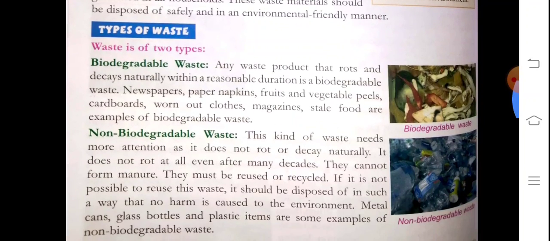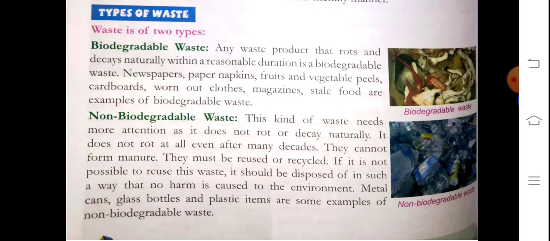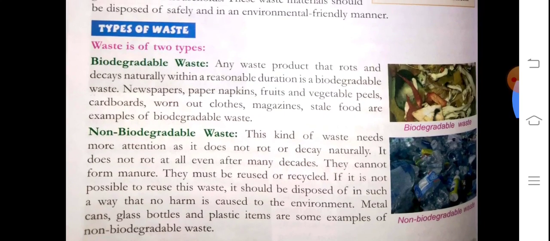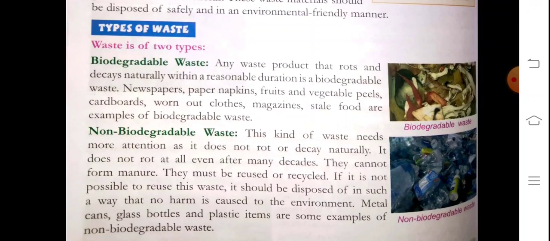Okay, so now we'll see the types of waste. Here two types of waste are there: biodegradable waste and non-biodegradable waste. So what is the difference between biodegradable and non-biodegradable? Any waste product that rots and decays naturally within a reasonable duration is biodegradable waste. Newspaper, paper napkins, fruit and vegetable peels, cardboards, worn out clothes, magazines, stale food are examples of biodegradable waste.